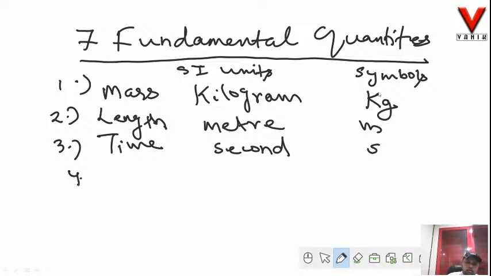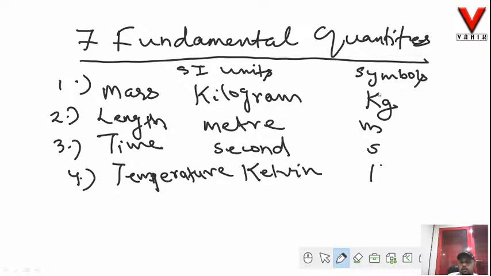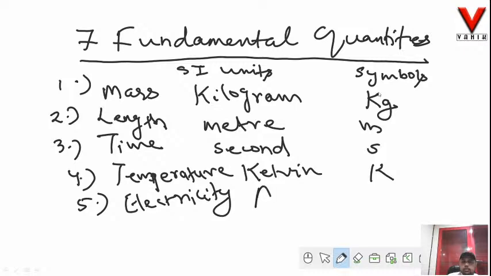Fourth, we have temperature. The SI unit is Kelvin. The symbol is capital K. Fifth is electric current. The SI unit is ampere.